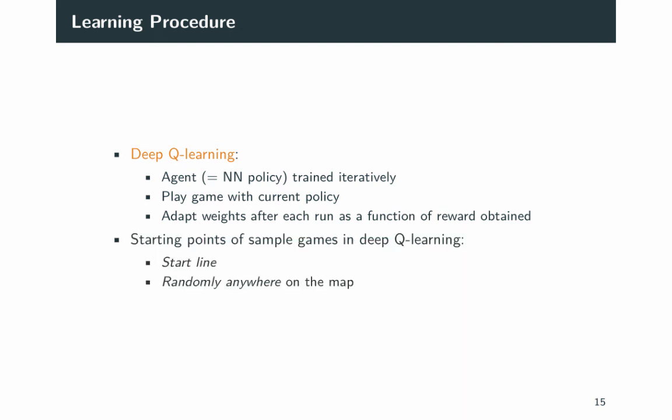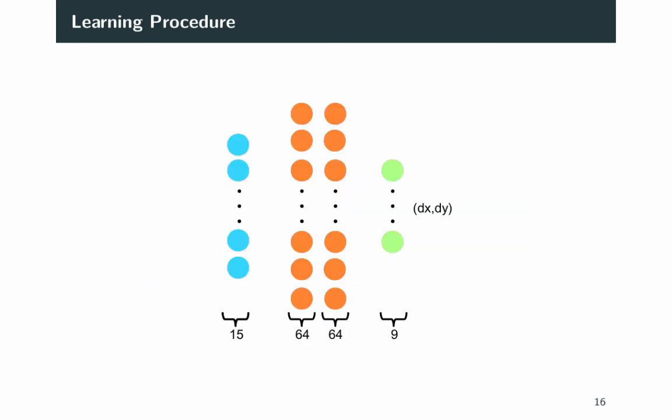When learning policies for Racetrack, we evaluated 2 strategies which differ in the starting points of the sample games in deep Q learning. Either we can only train the neural network by starting from the start line, or we can allow to start randomly anywhere on the map during the learning procedure. This makes a big difference because when starting randomly anywhere, the goal is found earlier as soon as a state close to the goal is chosen. The neural network we used for reinforcement learning consists of an input layer with 15 nodes.